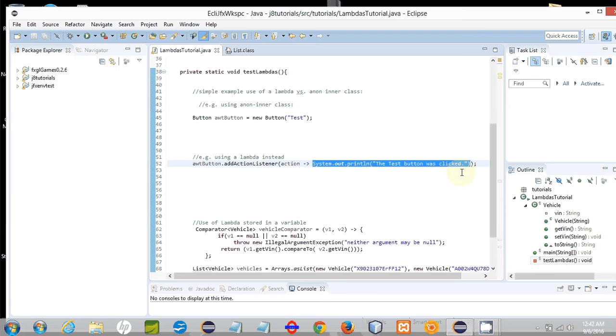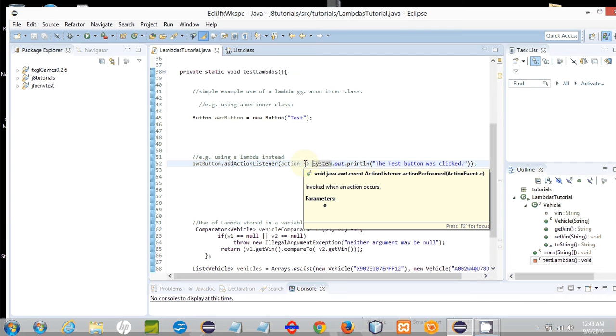And you see that in this case, we only want one line of code to execute, a system.out.println statement. And when you only want one line of code to execute, you don't need to enclose it in any curly braces. You don't need the code block braces that you would for a function or for an anonymous inner class. So that allows this code to be very succinct and very condensed.